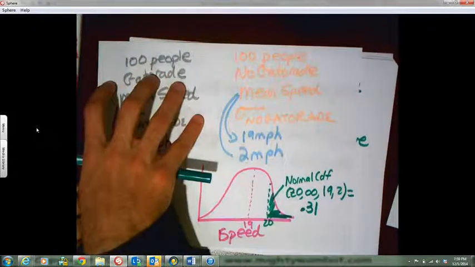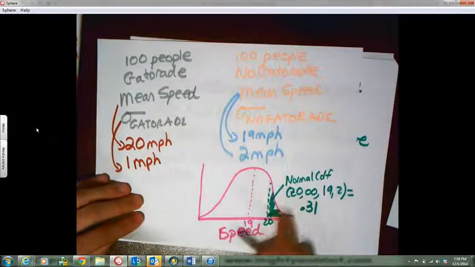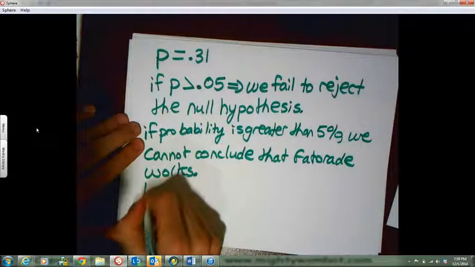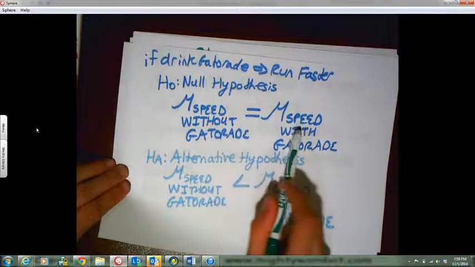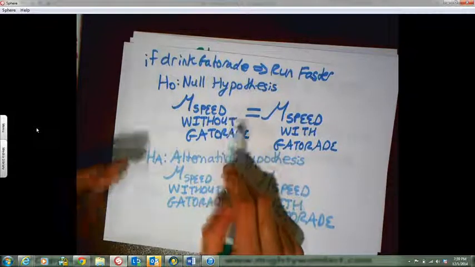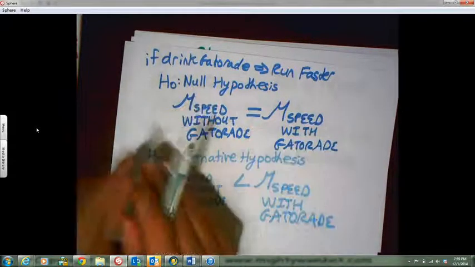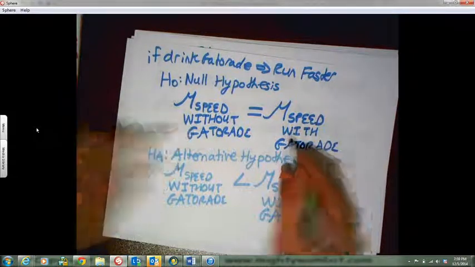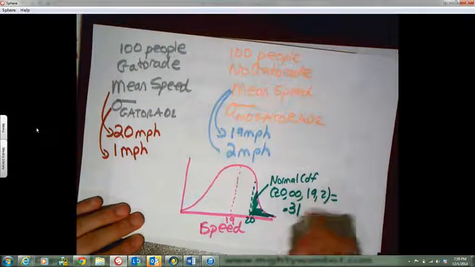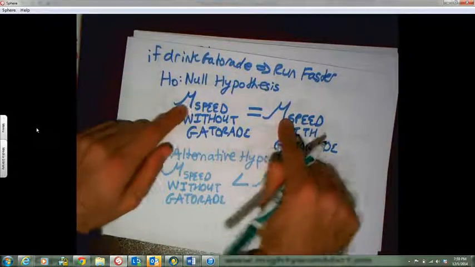In other words, I have to say that H naught, which if you remember H naught was that the speed with Gatorade is equal to the speed without Gatorade, I have to say that this is true. That having Gatorade, I can't reject this. My test says Gatorade doesn't do anything because this probability is so high. So I cannot reject this. I have to assume this is true. I don't have enough evidence to reject this. So H naught cannot be rejected.